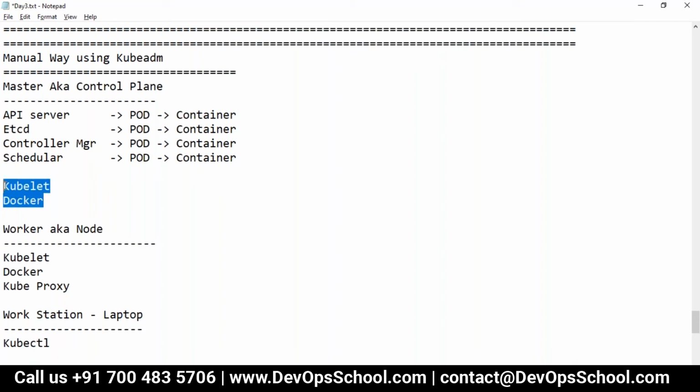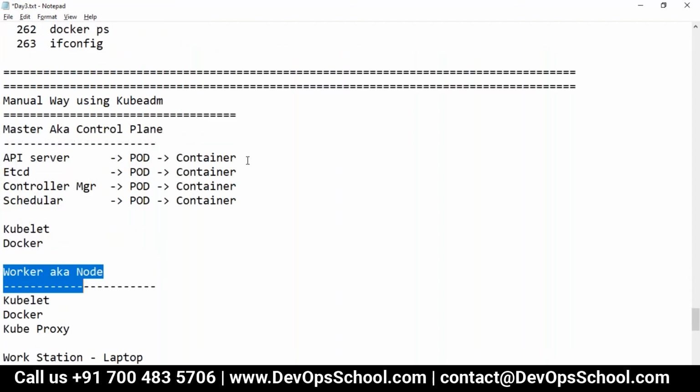These are the tools which have to be there at the host OS: kubelet. This cannot be a pod, because if kubelet were in a pod, then who would create the pod? Docker cannot be in the pod. If Docker were in the pod, then who would create a container? So kubelet and Docker have to be on the host machine, in the master and on the worker.